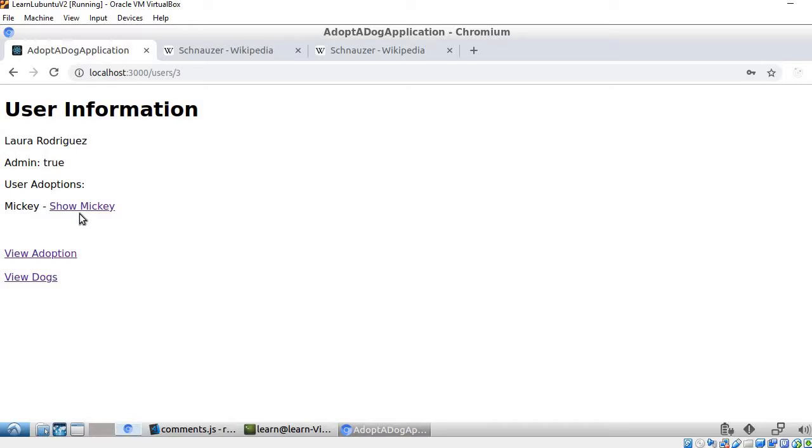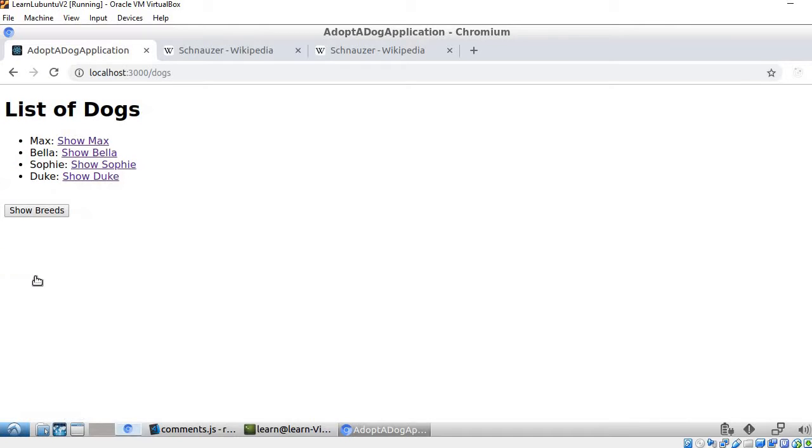For the first feature that I would like to show you, the requirement was to render a list of things, in other words, an index resource using JavaScript. And to navigate to this, we are going to go to the dog's index page. This page shows the list of all of the dogs that are currently available at the shelter.